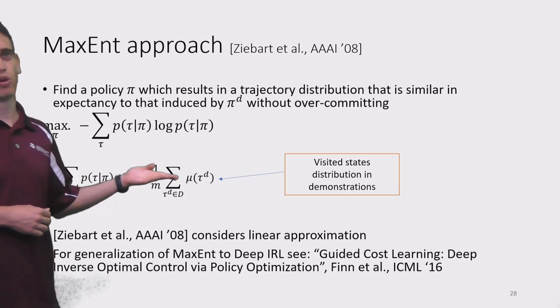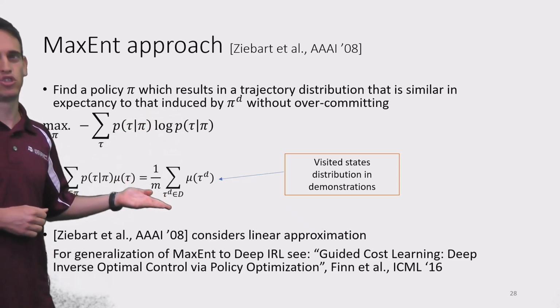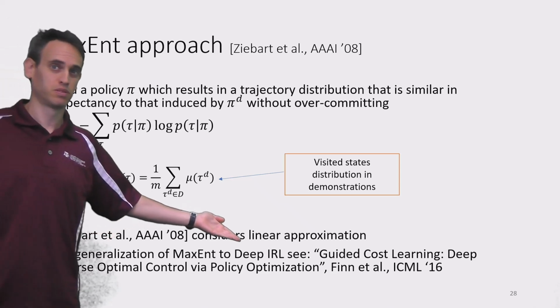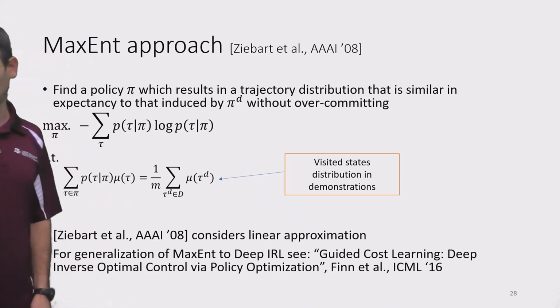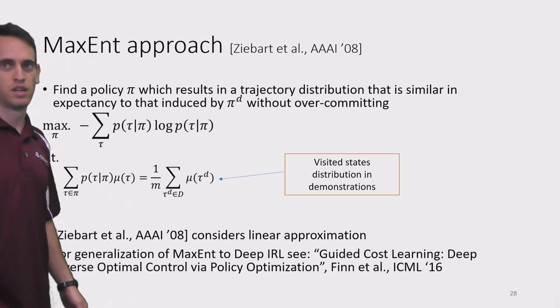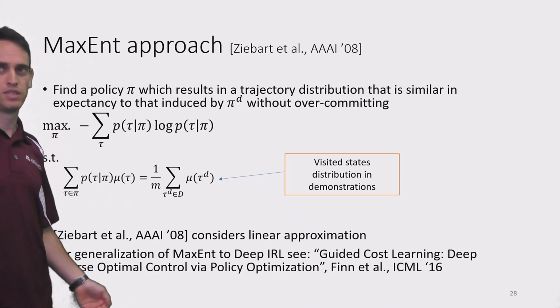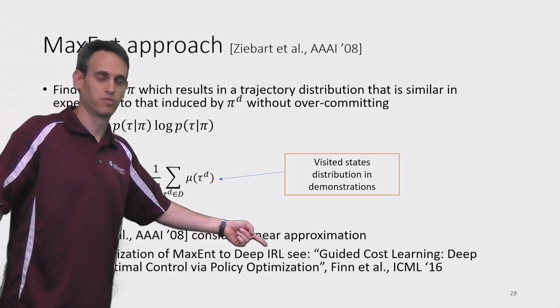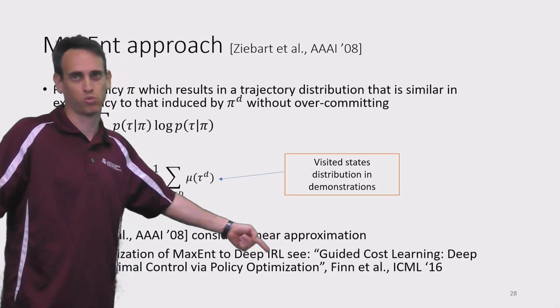But the same approach, the MaxEnt approach, can be generalized also to work with deep network policies, and the full details can be found, for instance, in this ICML paper from 2016.